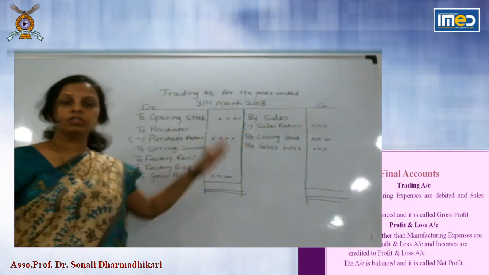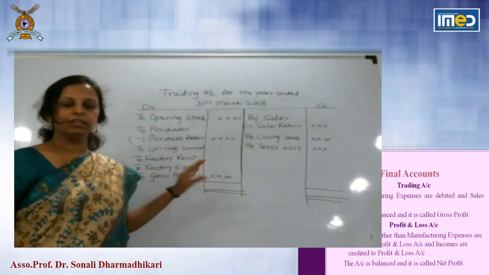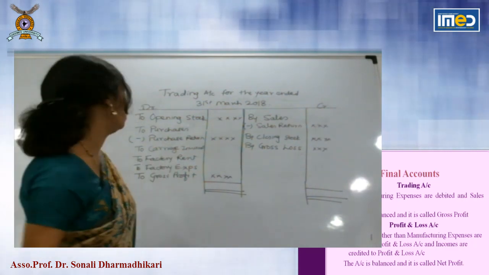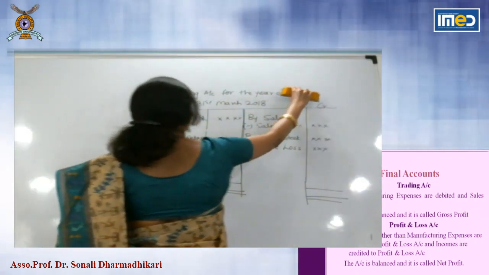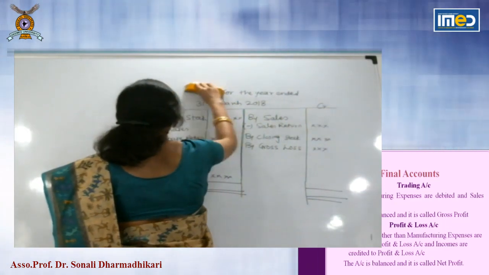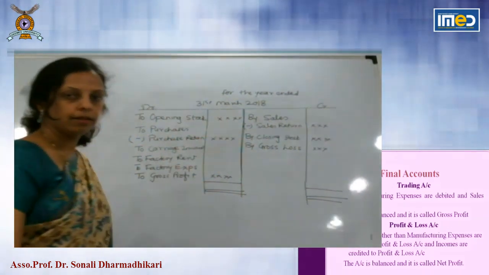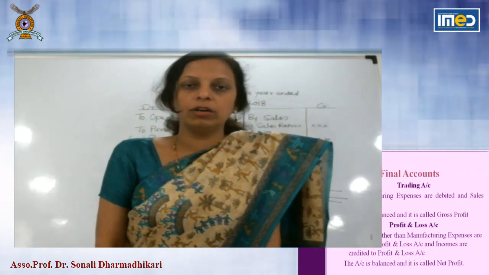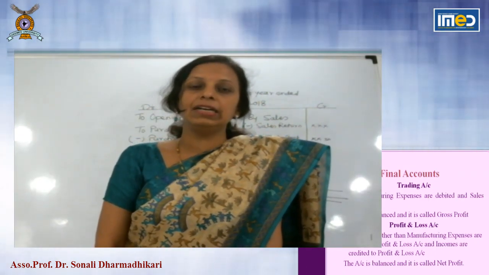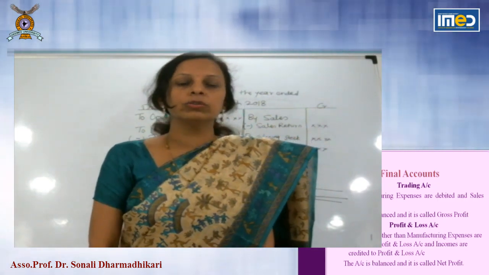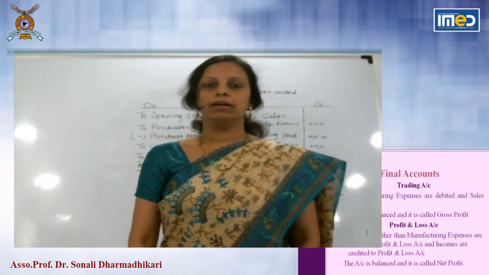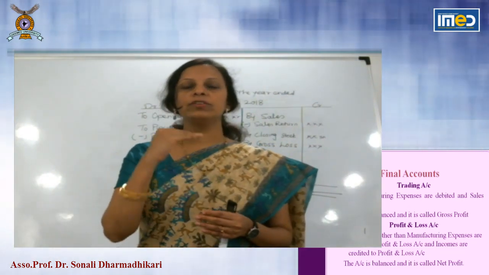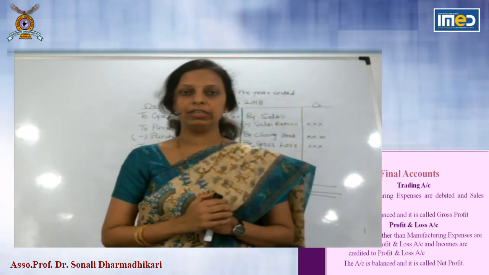In final accounts, all are connected. So now we will see profit and loss account. First, we will understand what is profit and loss account and what is the difference between trading and profit and loss account. So, profit and loss account is an extension of trading account. In trading account, we have restricted to manufacturing expenses.